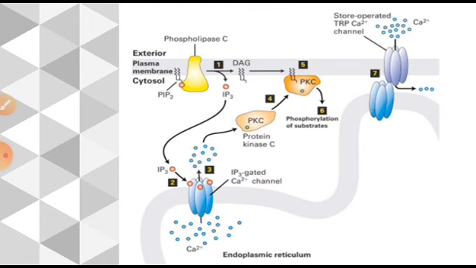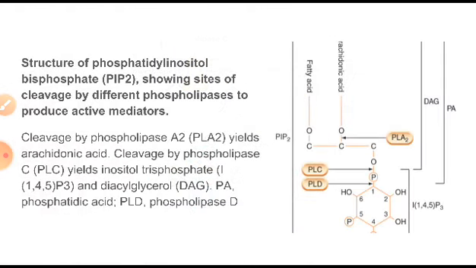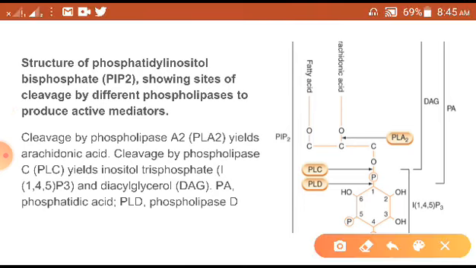In the next slide, I will tell you about this diagram, which shows how phosphatidylinositol bisphosphate is going to be converted. Phospholipase will convert it into DAG and IP3. Here you can see the phospholipase will act on this and will produce the DAG, and the other part of it will act as IP3.